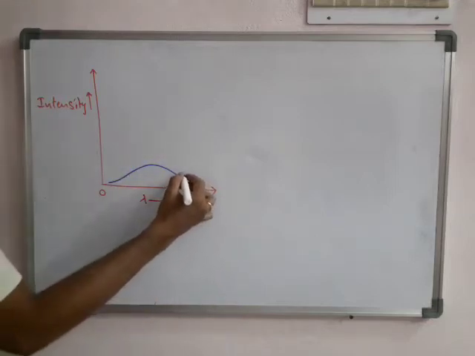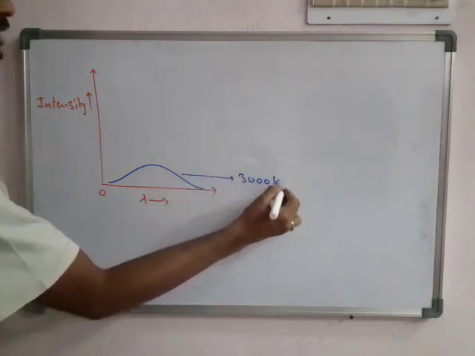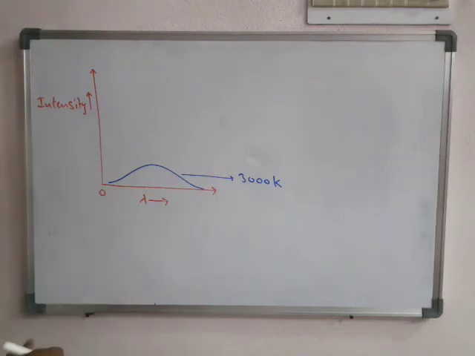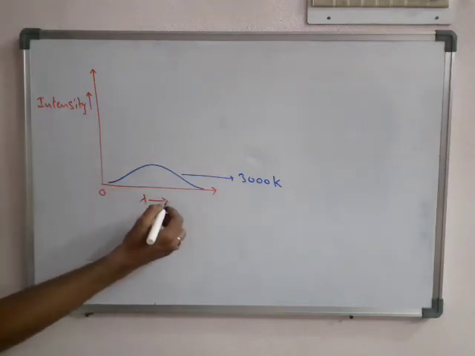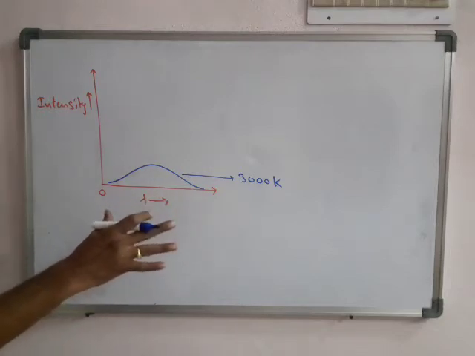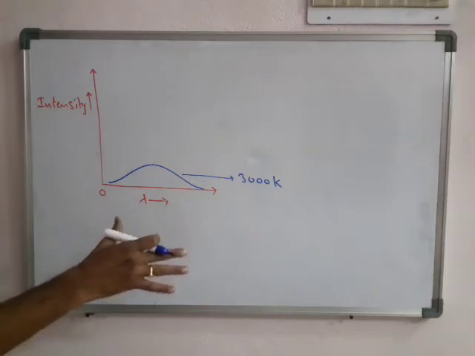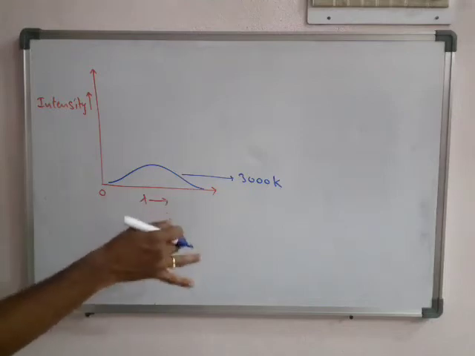So actually this is observed at 3000 Kelvin, a very high temperature. It is very important to understand the graphs. Understanding graph-related concepts is very important, not only in this chapter but in all chapters, not only in chemistry but in physics also.